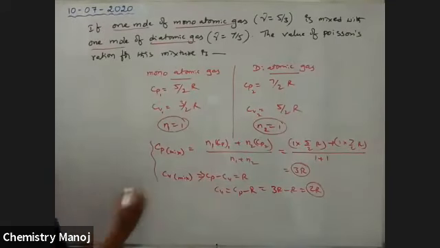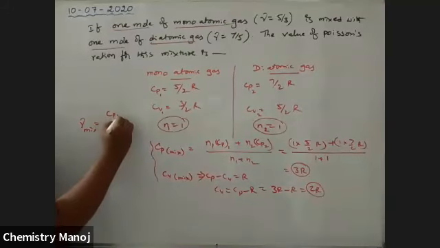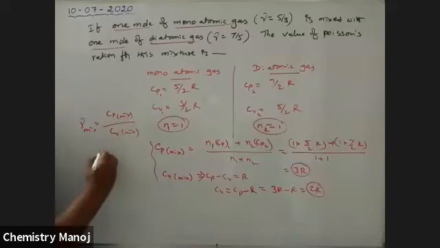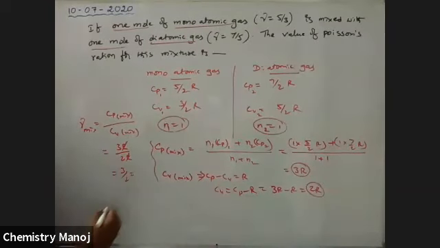Therefore, gamma mixture is equal to Cp mixture by Cv mixture, which is 3R by 2R, which is 3/2. That is 1.5.